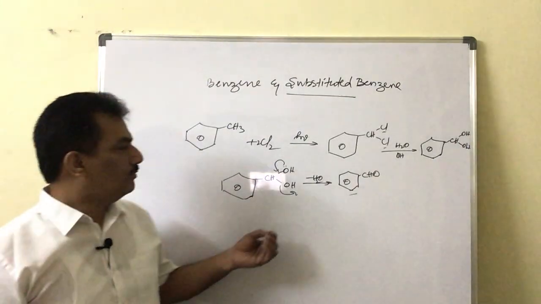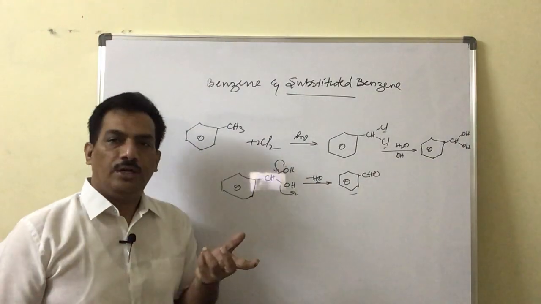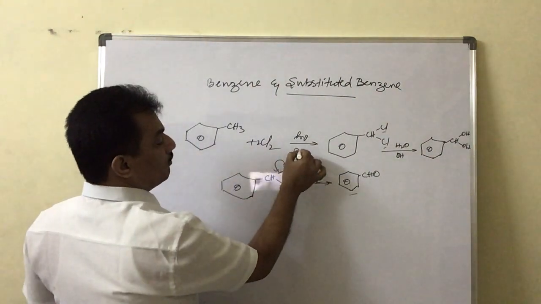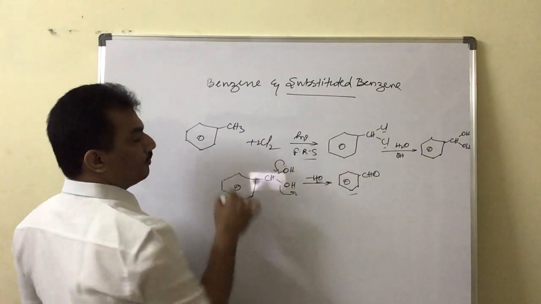So first of all toluene is chlorinated, and you know the reaction mechanism involved in this: it is free radical substitution.